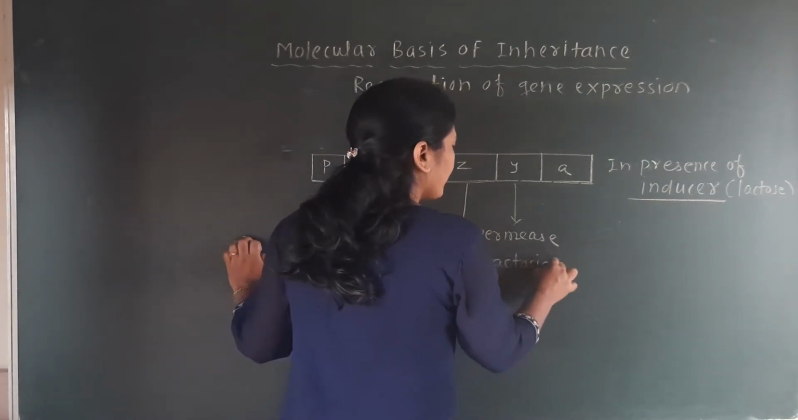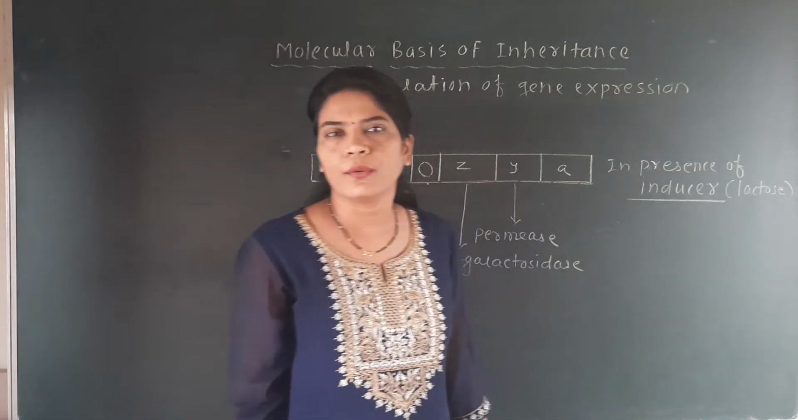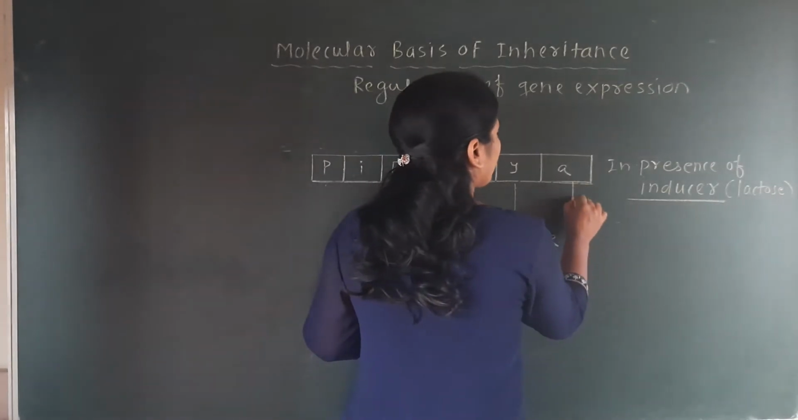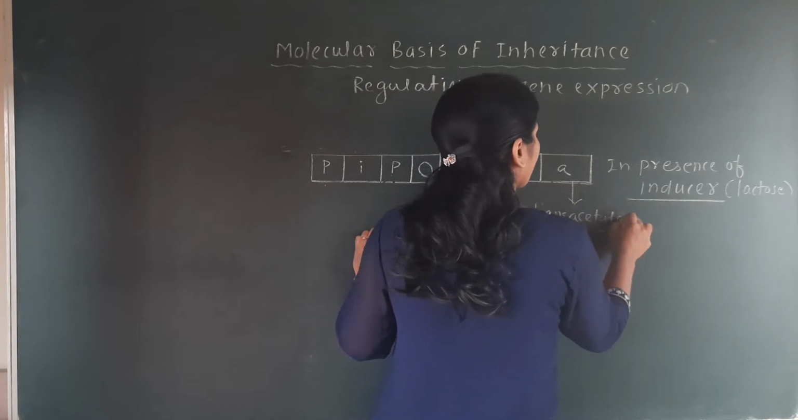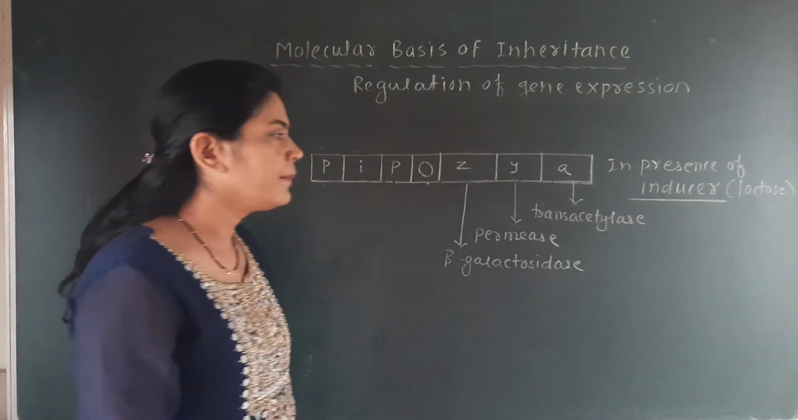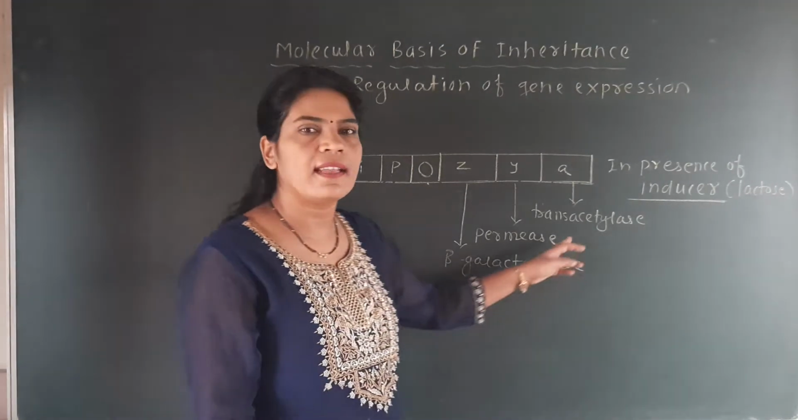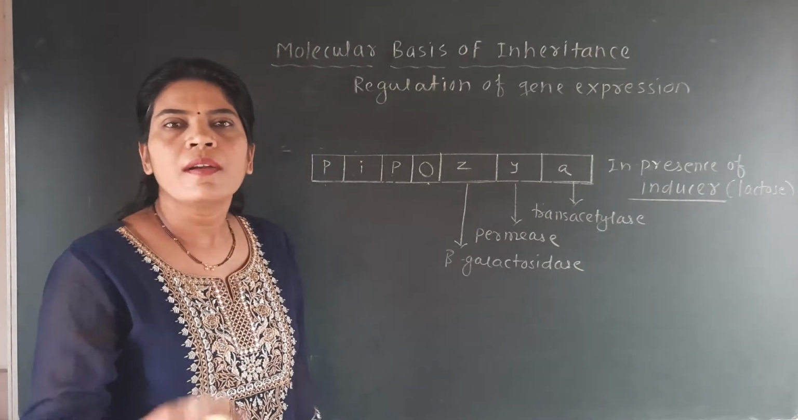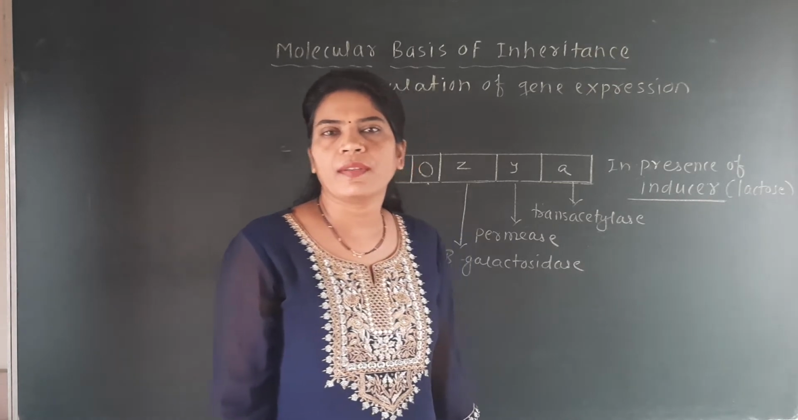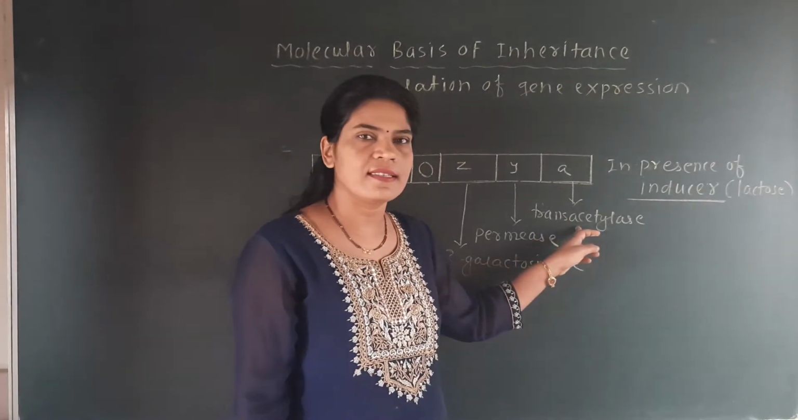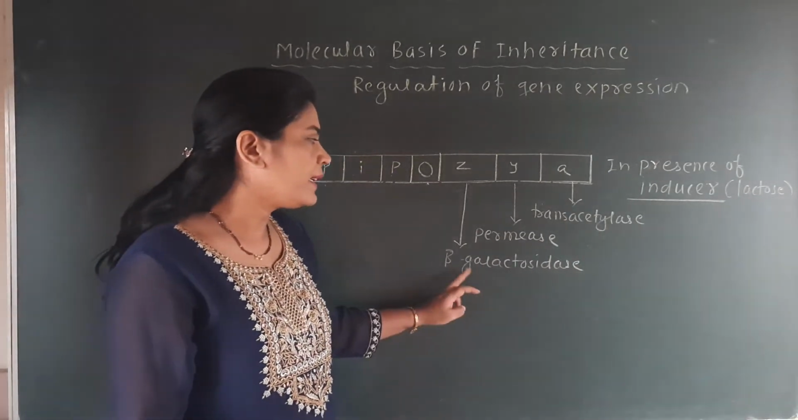This enzyme in the cell hydrolyzes lactose into glucose and galactose. Then the third gene, called the A gene, forms the enzyme transacetylase, and this transacetylase enzyme is responsible for the transfer of an acetyl group to the beta galactosidase.